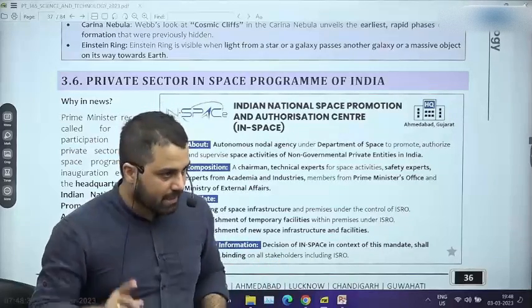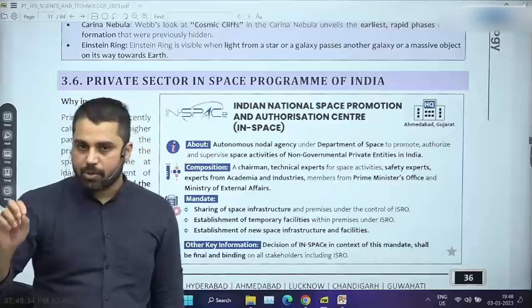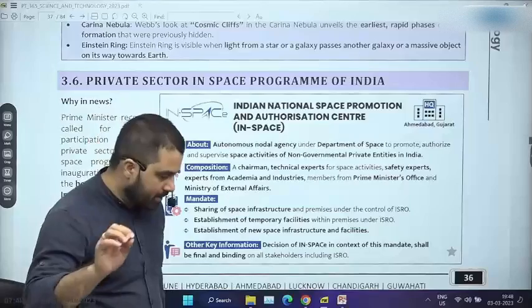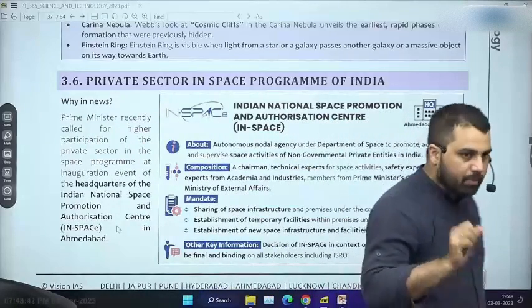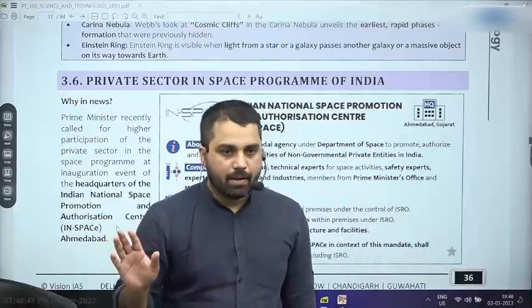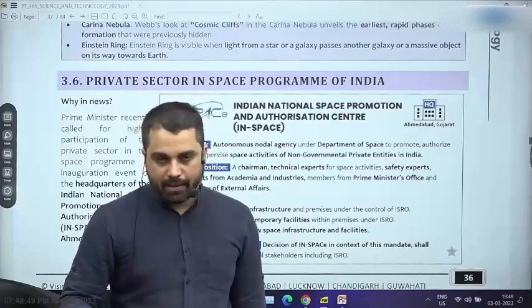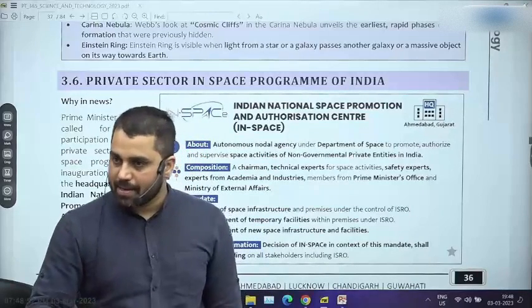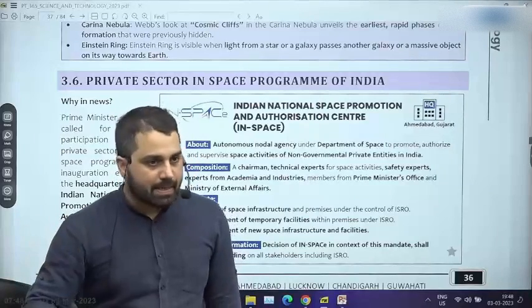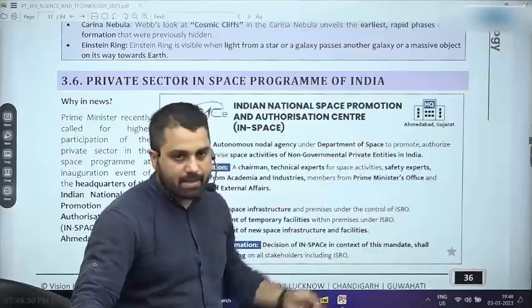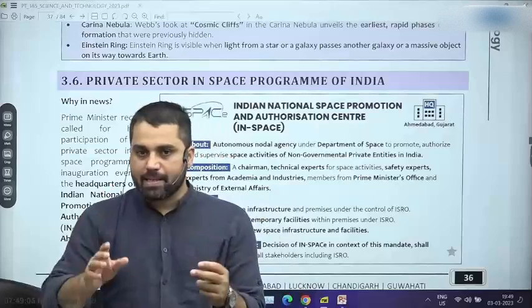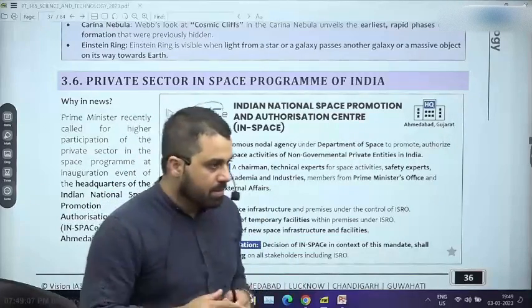To ensure that, the first thing from a prelims perspective which you have to remember is this body called InSpace. InSpace is frankly a regulatory body. It works under the Department of Space, not under ISRO. First thing, this body is not under ISRO. ISRO works under the Department of Space. Which ministry does the Department of Space work under? The Prime Minister. It does not work under any ministry. So InSpace will work under the Department of Space, but it will not be under ISRO. InSpace in itself is an independent autonomous organization.